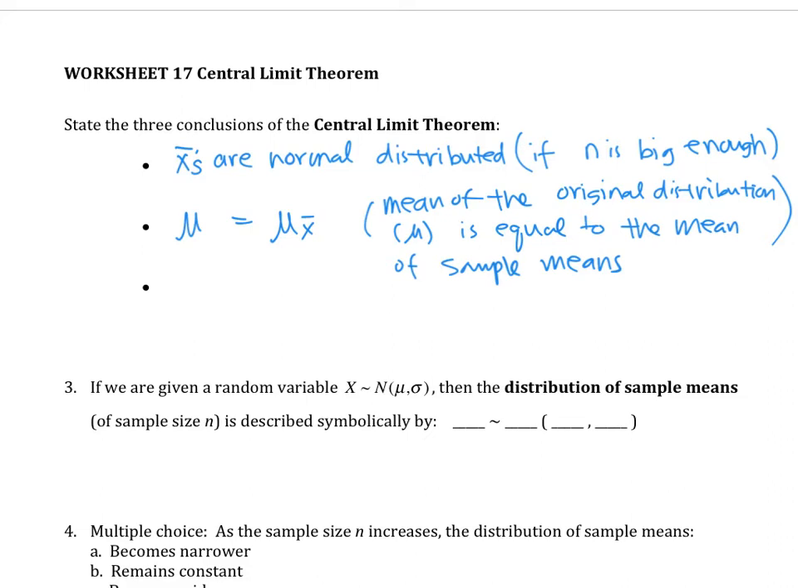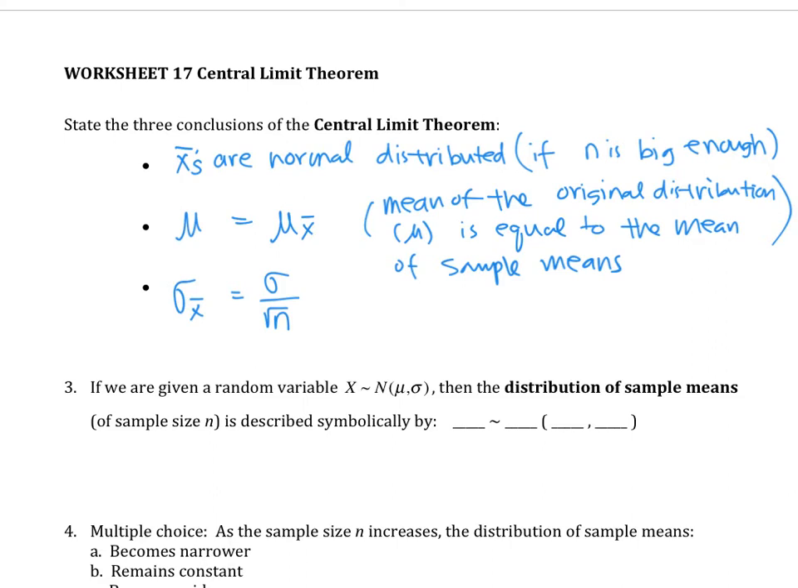The third one is that the standard deviation is going to be smaller. So sigma under x bar is going to be sigma over square root of n. What that means is that n is the sample size. So maybe you're surveying 100 people, so square root of n will be square root of 100. When you divide something by square root of 100 or square root of 30, if you're surveying 30 people, then the answer will come out a little smaller because you're dividing by a bigger number.